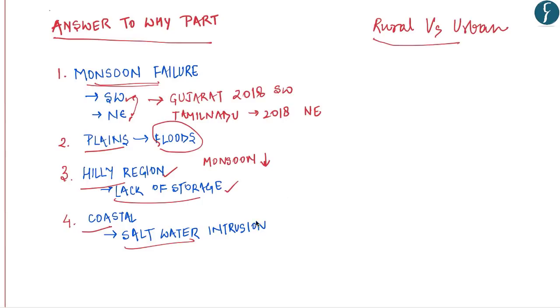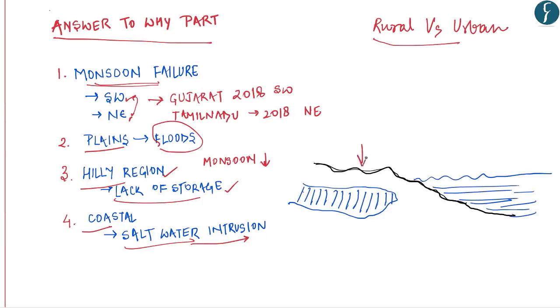Let's understand this salt water intrusion phenomenon with the help of a diagram. So this is some coastal region and this is the ocean. Now this coastal region is deriving water from an underground source which is marked in blue. With excessive exploitation of underground water, these pores are left vacant. This creates an inward pressure from salt water, which enables the salt water to move towards this vacant region. And now we have a mixing of salt water and fresh water to create brackish water, which creates a water stress-like situation.